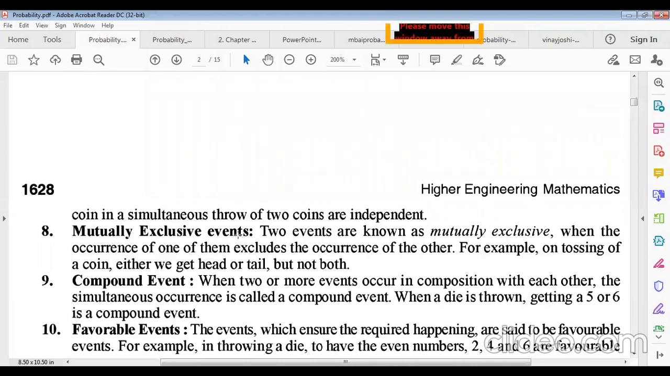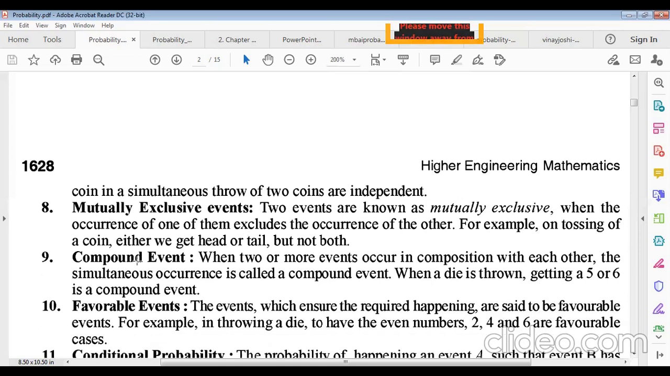And mutually exclusive events. Remember, these are the most important definitions in probability. What will be mutually exclusive? Two events are known as mutually exclusive when the occurrence of one of them excludes the occurrence of the other. For example, on tossing a coin, either we get head or tail, but not both. That means the outcomes will be different for different events. This is why it is called a mutually exclusive event. Or if there is no common element in the space, if there are no common outcomes in the events, it is called mutually exclusive events.